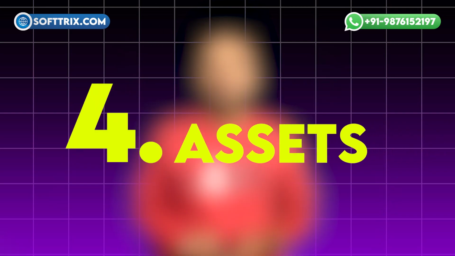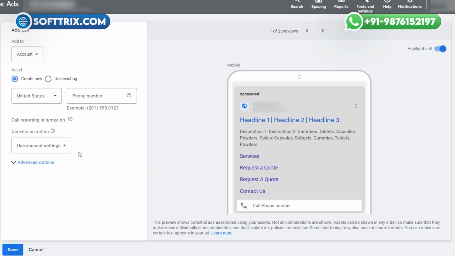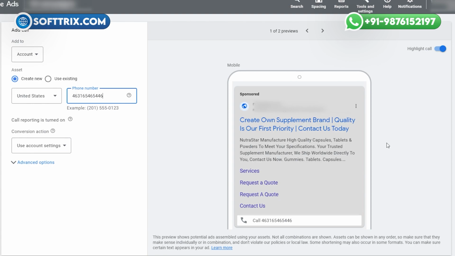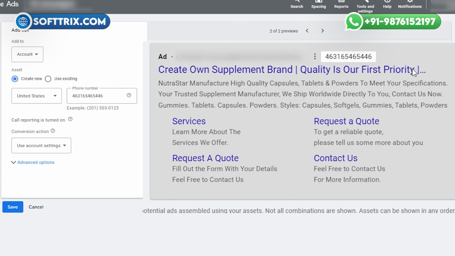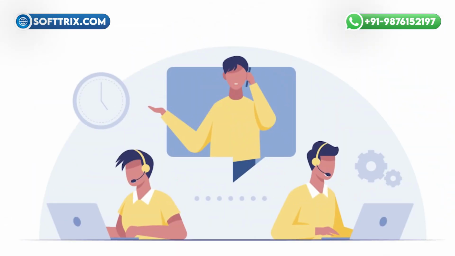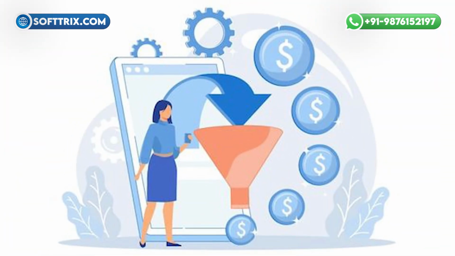The next is the call extension. The call extension enables the advertiser to display a phone number alongside their ads, allowing users to easily contact the business directly. By facilitating direct communication, the phone call extension can drive valuable phone calls from interested customers, leading to an increase in conversions and sales opportunities.